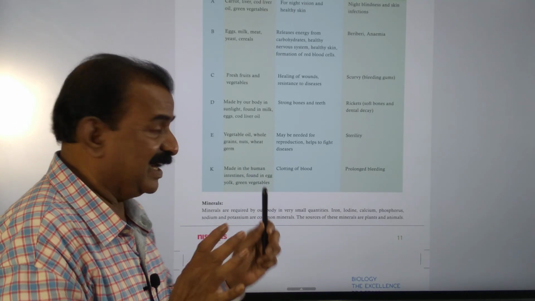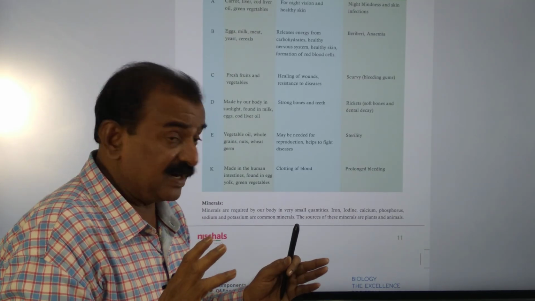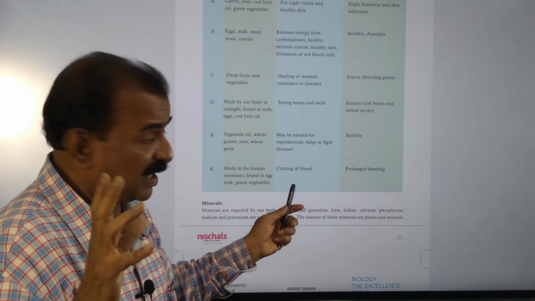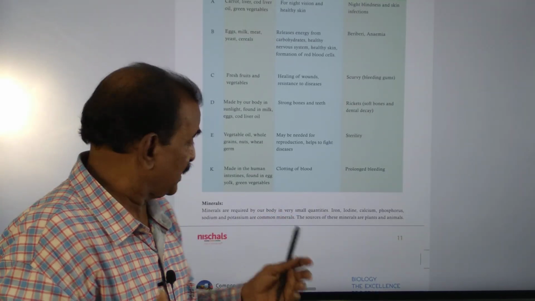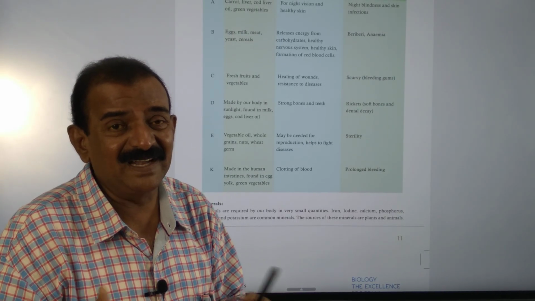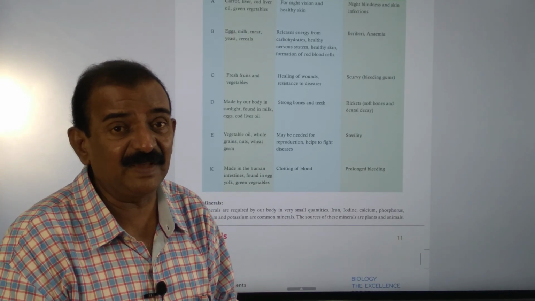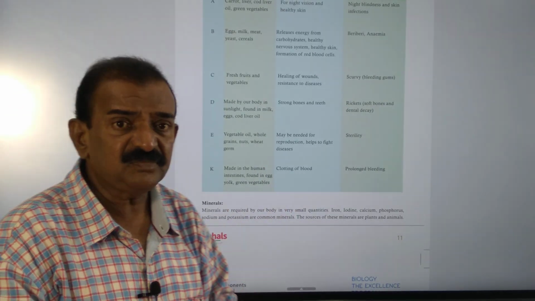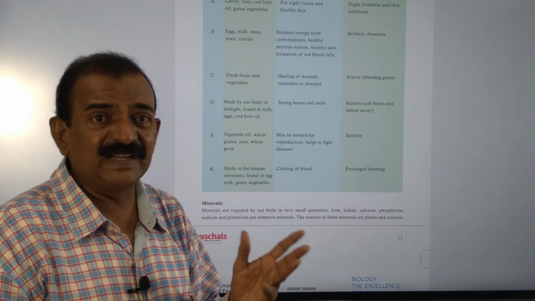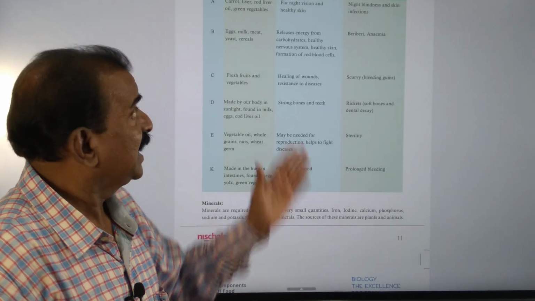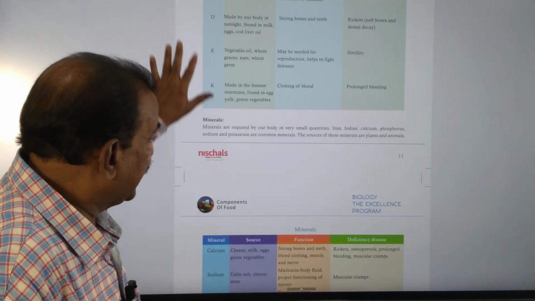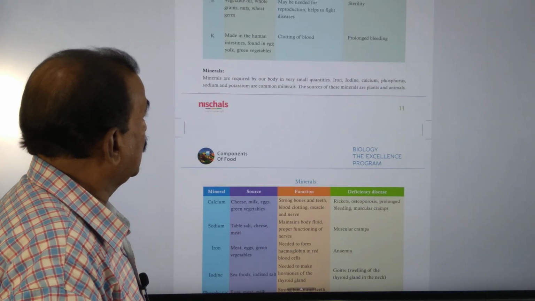Vitamin K is also important, performing an important function: it is useful for blood clotting. If vitamin K is absent in our diet, prolonged bleeding takes place, and it can also lead to the death of a person. Children, this table gives information about different types of vitamins, their sources, functions, and deficiency diseases. And finally, we need to discuss what minerals are.